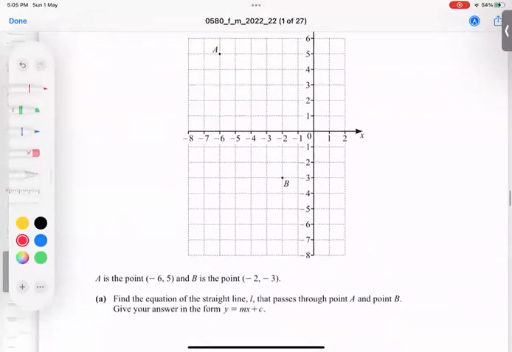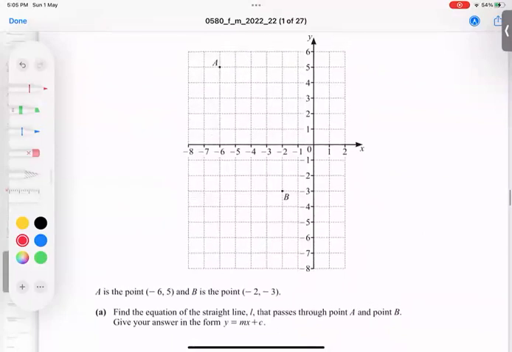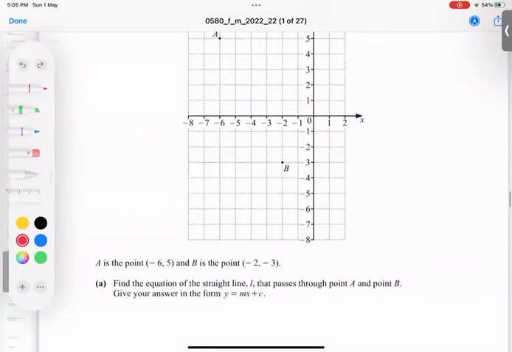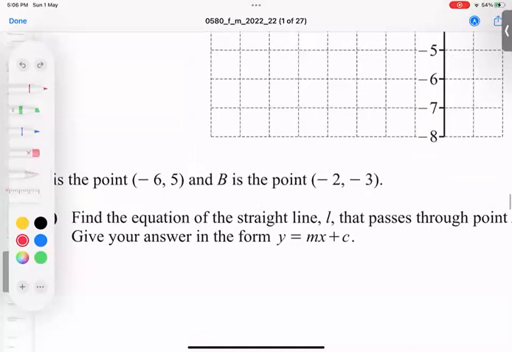In this question, we are given 2 points. You can see B and A mentioned here. So find the equation of the straight line that passes through AB. So what is the technique to do it? First of all, label it here: X1, Y1, X2, Y2. You can do reverse also. Reverse means this is X1, Y1, this is X2, Y2. So no problem at all. The gradient formula is very clear.